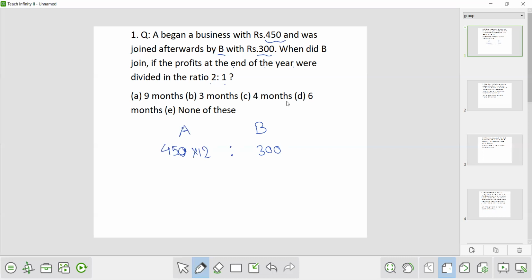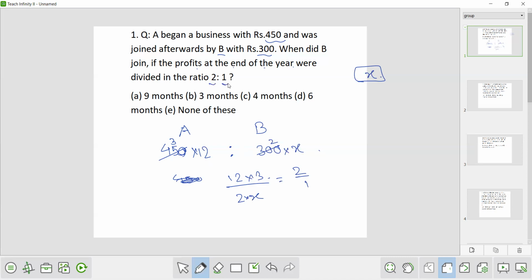Now B was there in the business for how many months? We don't know. So let's say B was there in the business for X months. So multiply it by X. So now the time period we have made the same. Now this is the ratio in which the profit will be divided. Okay, so 450, just cancel it here. This will be 3 times and this will be 2 times. Cancel it by 150. Now you can write it as 12 into 3 upon 2 into x is equal to 2 by 1, because this is the ratio of the profit.